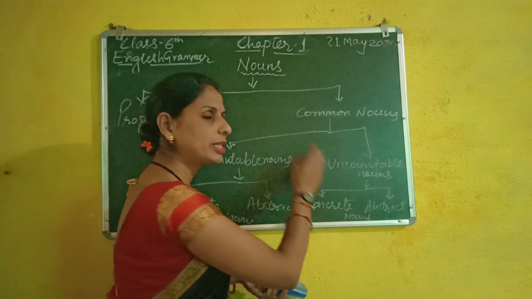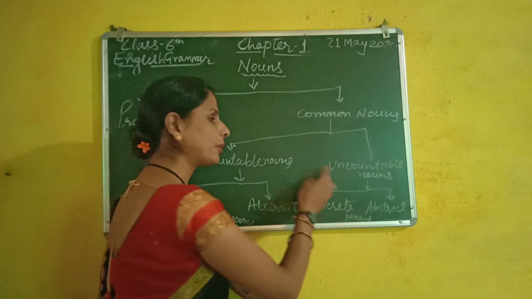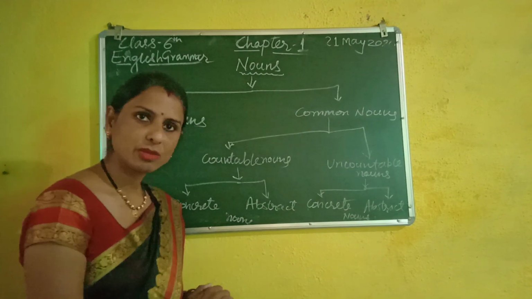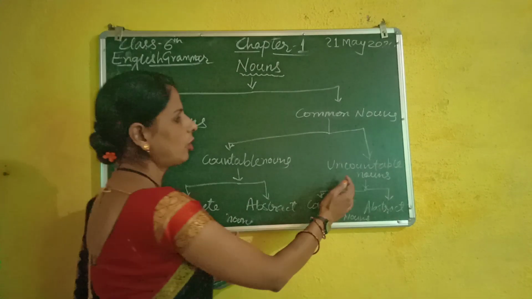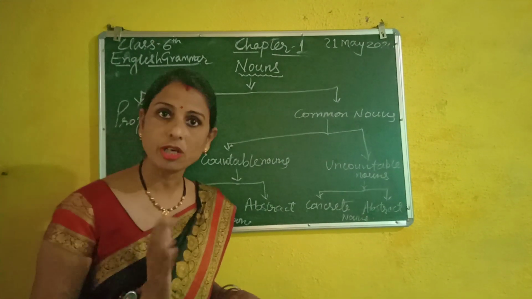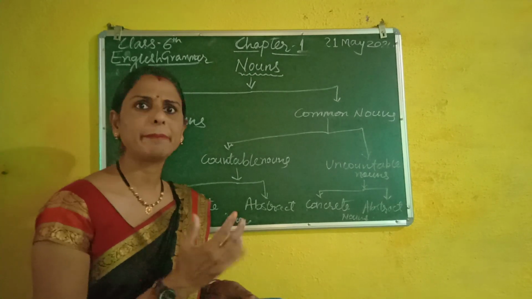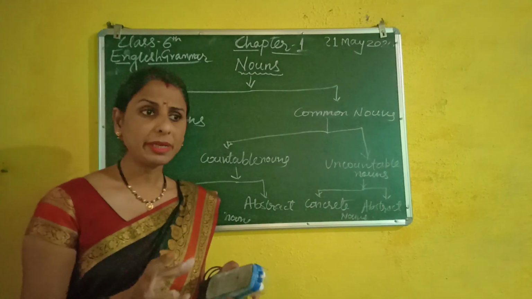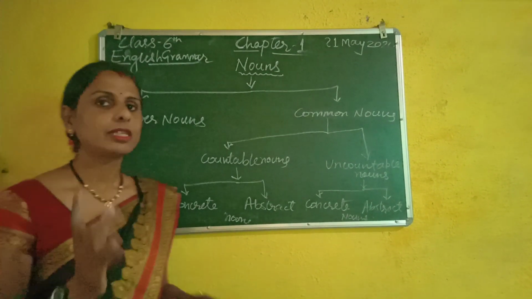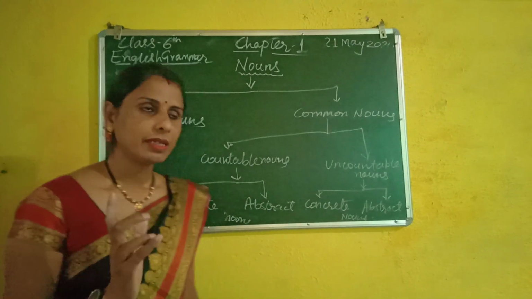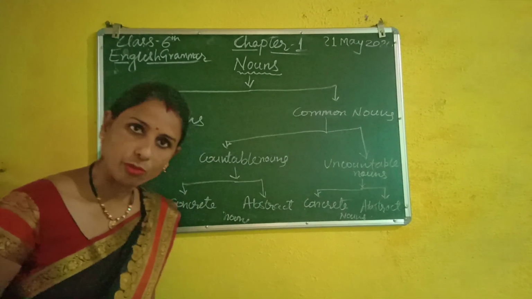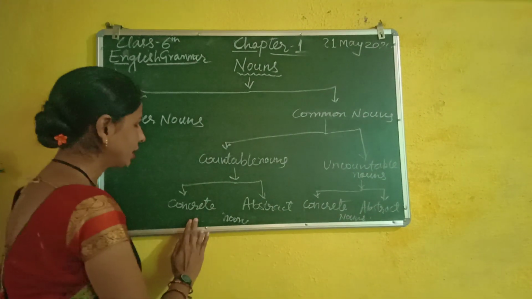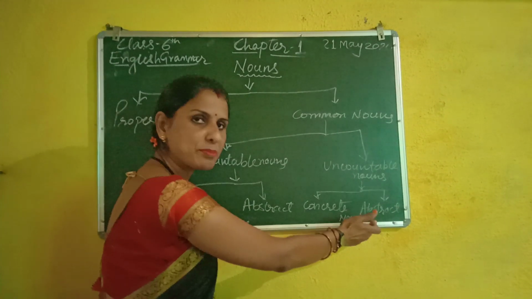Uncountable nouns: all the materials come under it, all the liquids come under it, and abstract nouns and feelings come in it. Uncountable nouns are the nouns which we cannot count, like milk, sugar. The quantity is not given. Whenever the quantity of a material is not given, it will come under the uncountable nouns. And countable and uncountable nouns also have two types, concrete and abstract nouns.